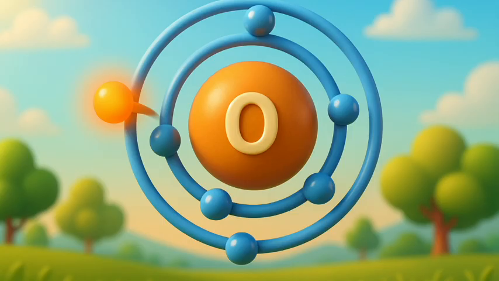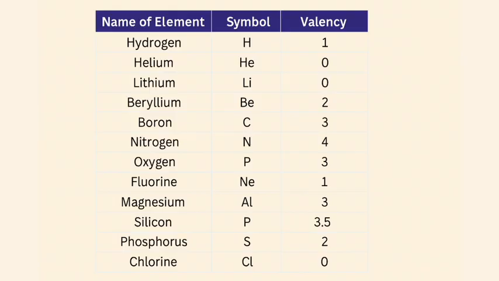Valency can be calculated in a similar manner for oxygen. What is the valency of oxygen that you get from this calculation? Therefore, an atom of each element has a definite combining capacity called its valency. Valency of the first 18 elements is given in the last column. 4.5 Atomic number and mass number.